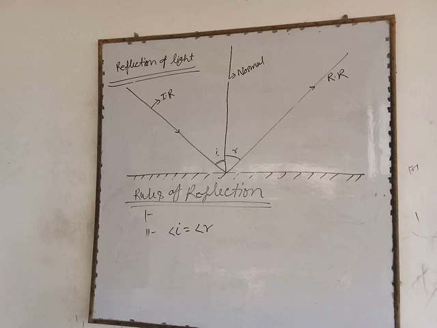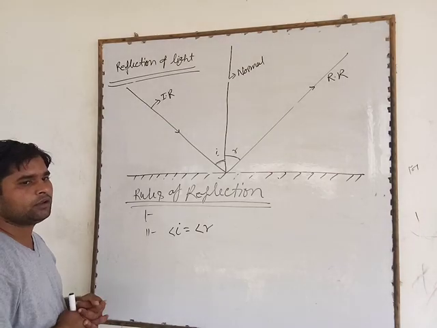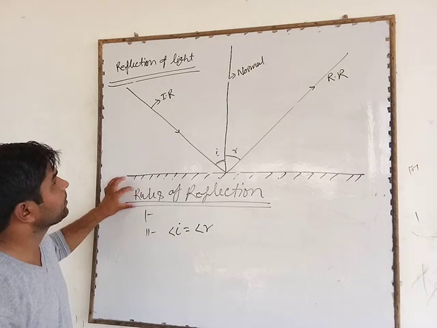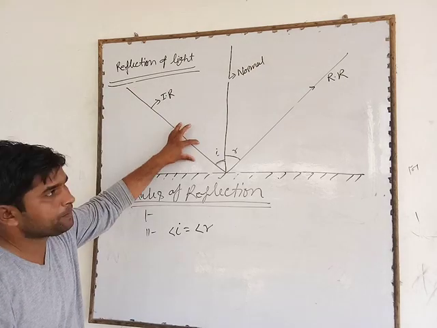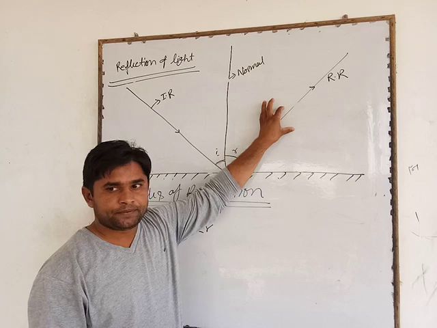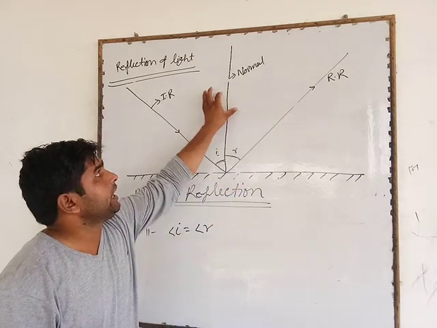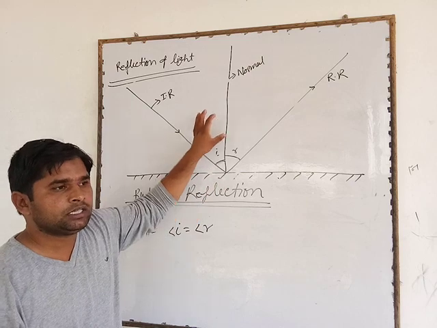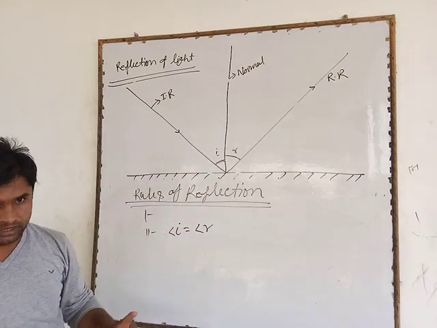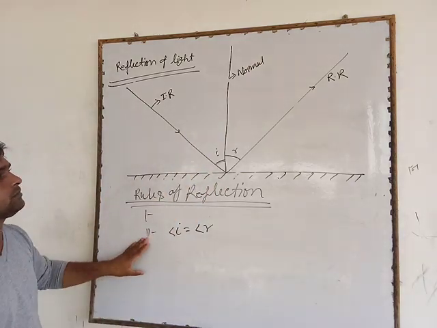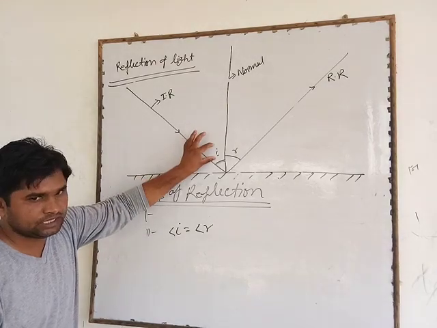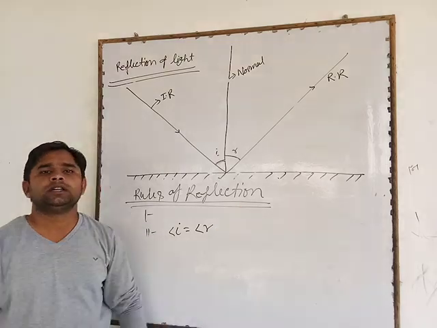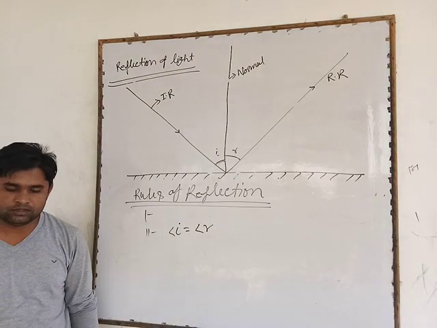These are the two rules of reflection. I repeat: in the first rule, the incidence ray, reflected ray, and normal drawn at the incidence point all lie in the same plane. And in the second law, the angle of incidence is always equal to the angle of reflection. Thank you so much.